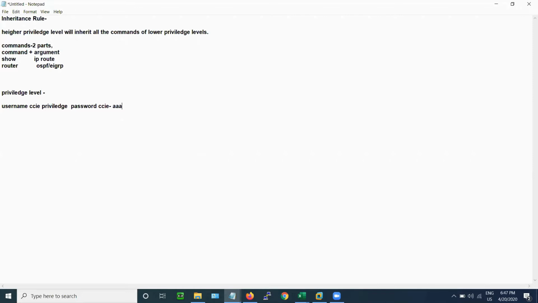That's how authorization works after authentication. And at last, accounting: there is a user, I gave him 10 things that he can do, but I also want to know out of those 10 things what he actually did.